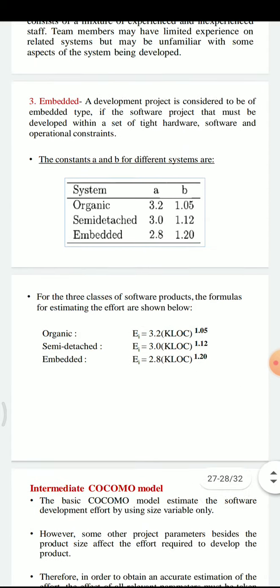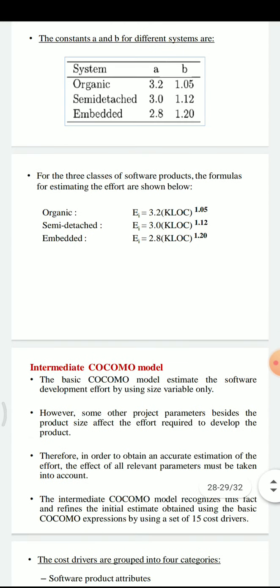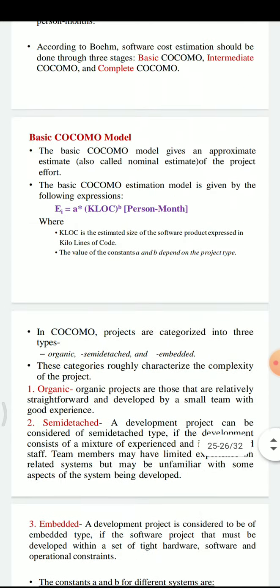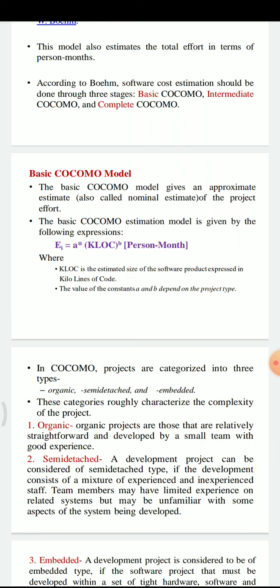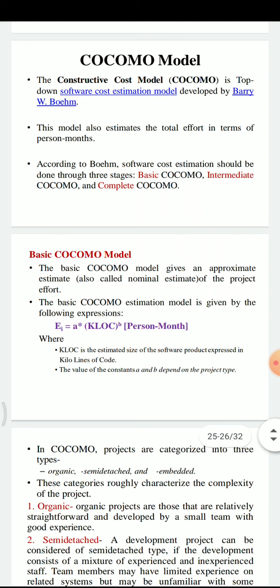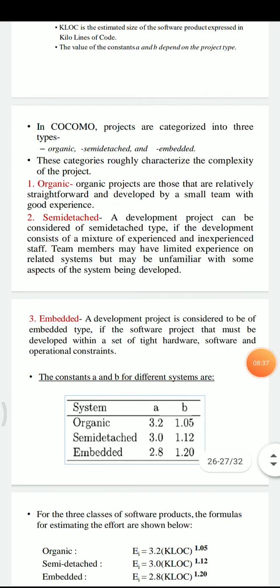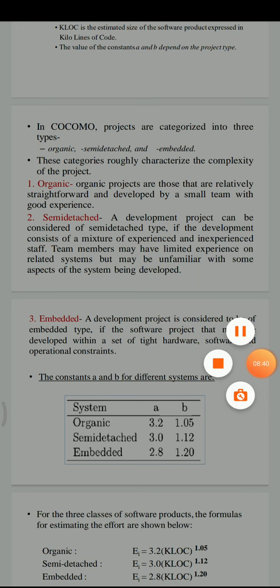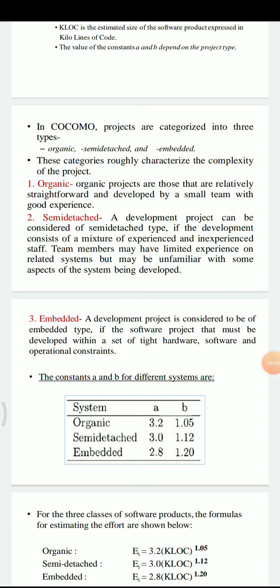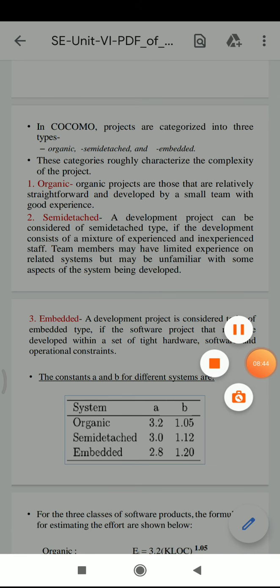This question is asked many times in the university exam: write a note on the COCOMO model. It is expected that the COCOMO model should be explained in two steps, that is the basic COCOMO model, which can be called the initial COCOMO model, and the intermediate COCOMO model, as explained in this video. This is all about the COCOMO model. The question can be asked for 7 marks in the university exam.